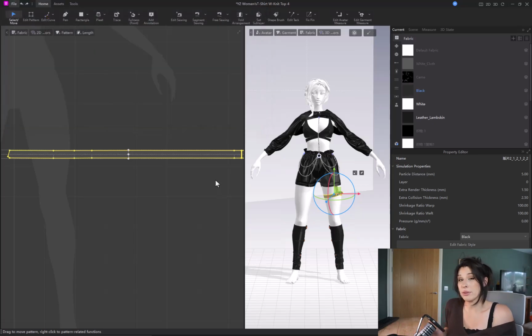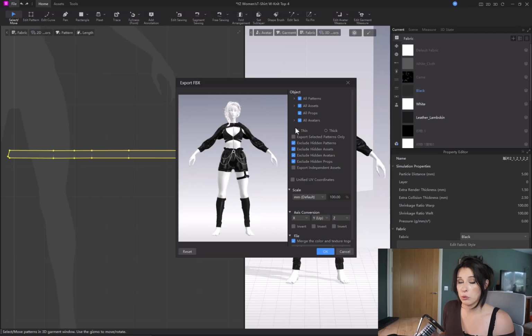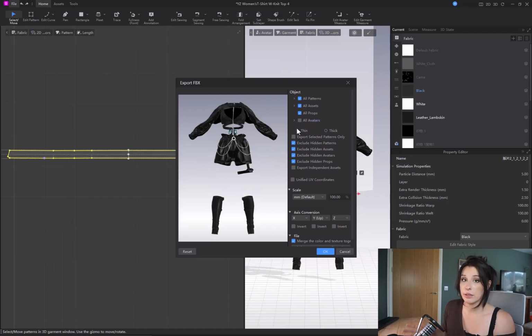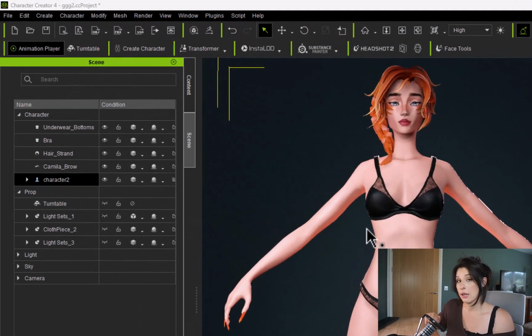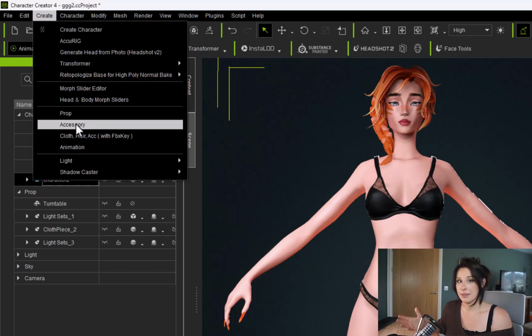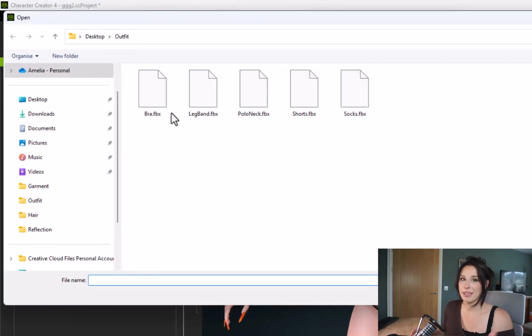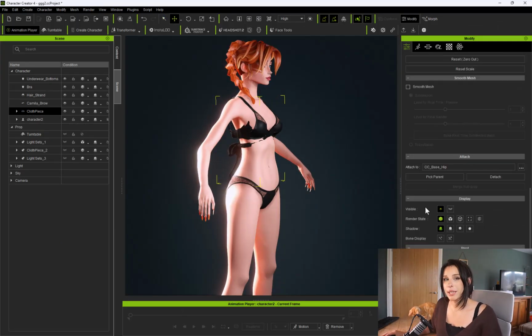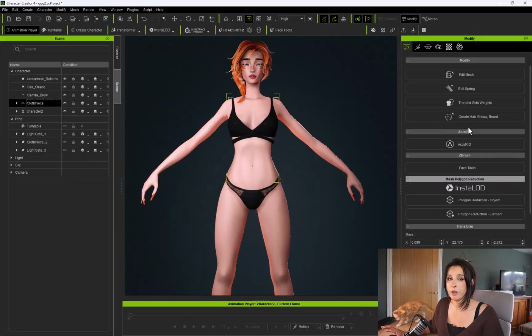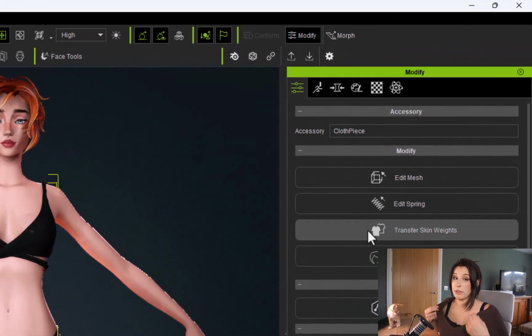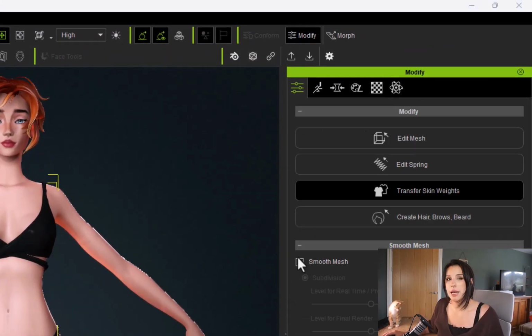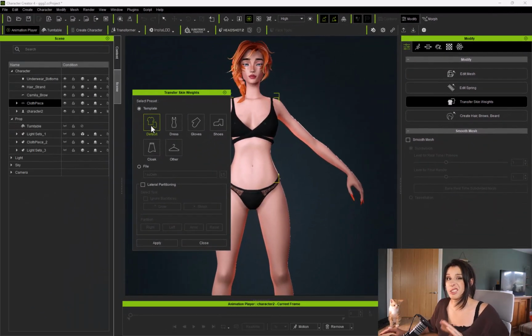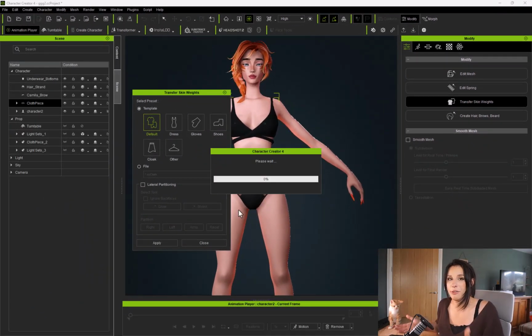Now, once I was happy with the design, I just exported each piece of garment out individually as an FBX, went to Character Creator and did what I did before, go to create accessories and then import the clothing. To stick the clothing to the character, I just clicked on the transfer weight button, which will transfer the weight to your skeletal mesh. Just selected the default, which is just generally an overall good setting for any piece of clothing.